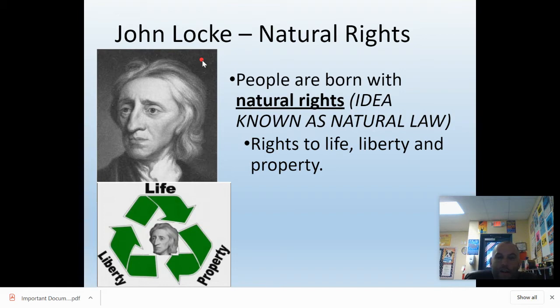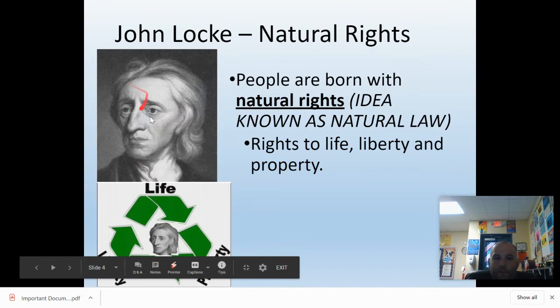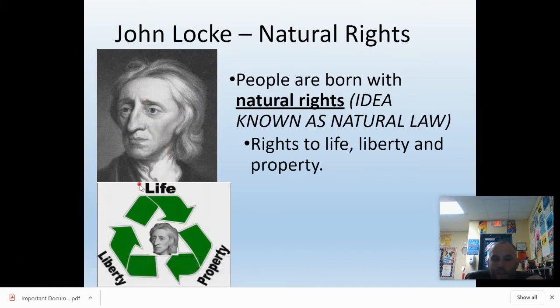And John Locke, matter of fact, Thomas Jefferson had a picture of John Locke right here, this beautiful man right here. He had a picture of him in his home, and he pretty much plagiarized straight from John Locke when he wrote the Declaration of Independence. So these ideas of John Locke, written a long time before we became a country, really influenced what our country became. And one of his ideas was natural rights. So you need to write this down on the left, and on the right, you can write down the definition here by this bullet point.